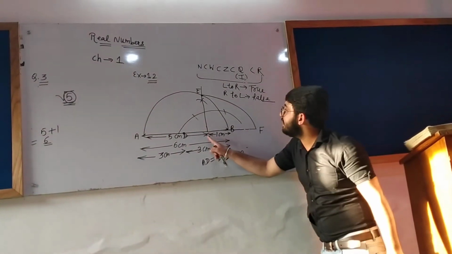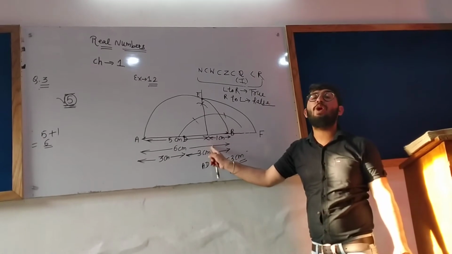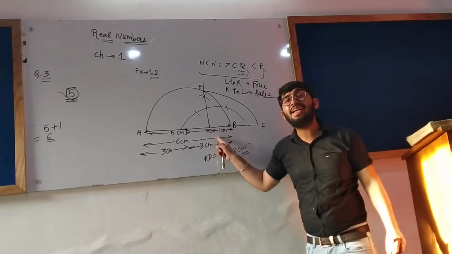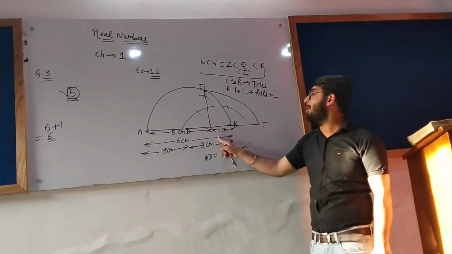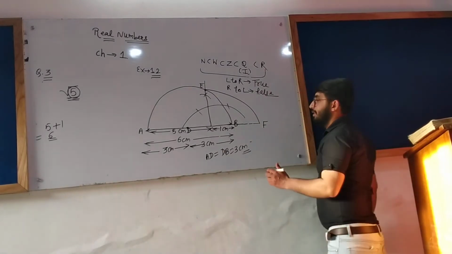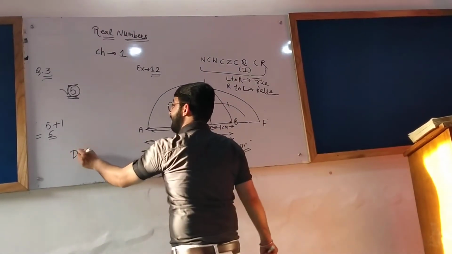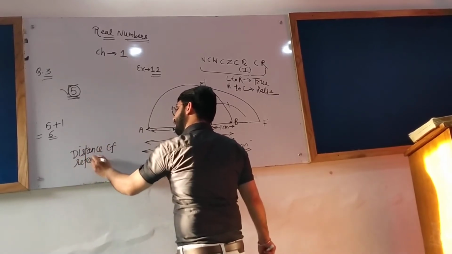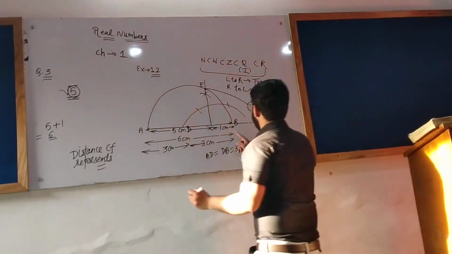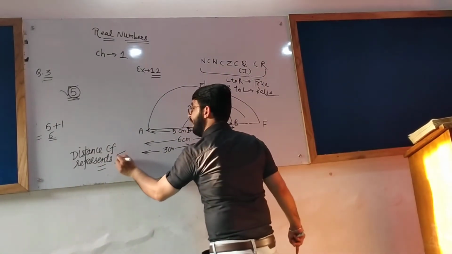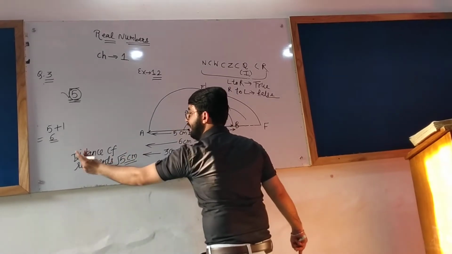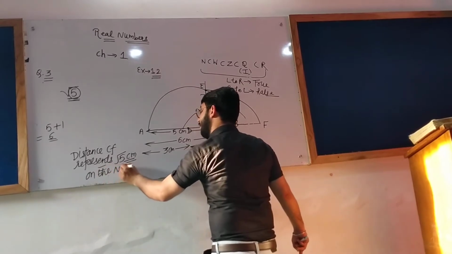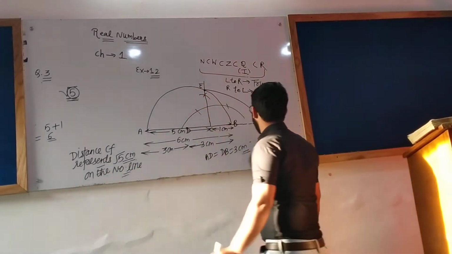Now the distance C to B is 1 centimeter. Then C is the starting point, the 0 point. Then the distance CF represents root 5 centimeter on the number line.